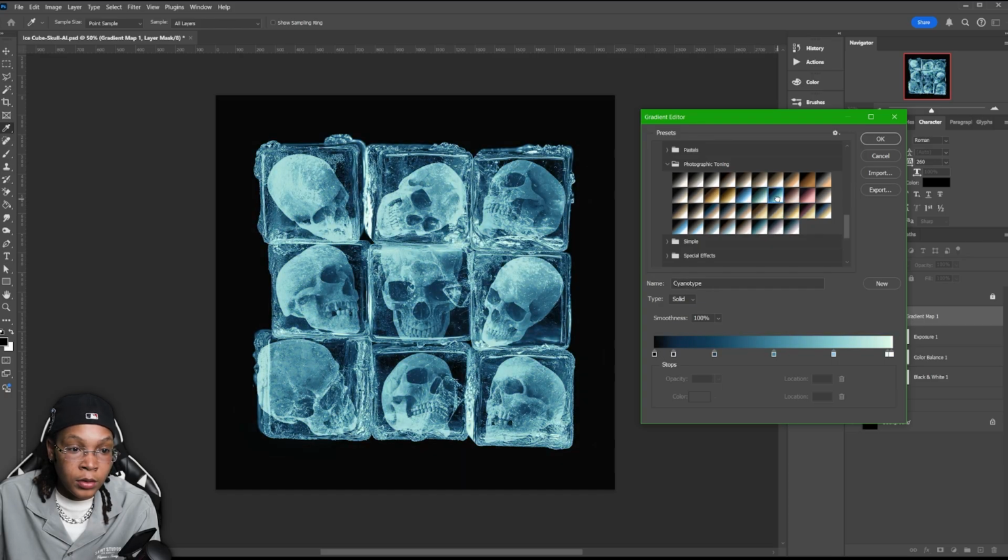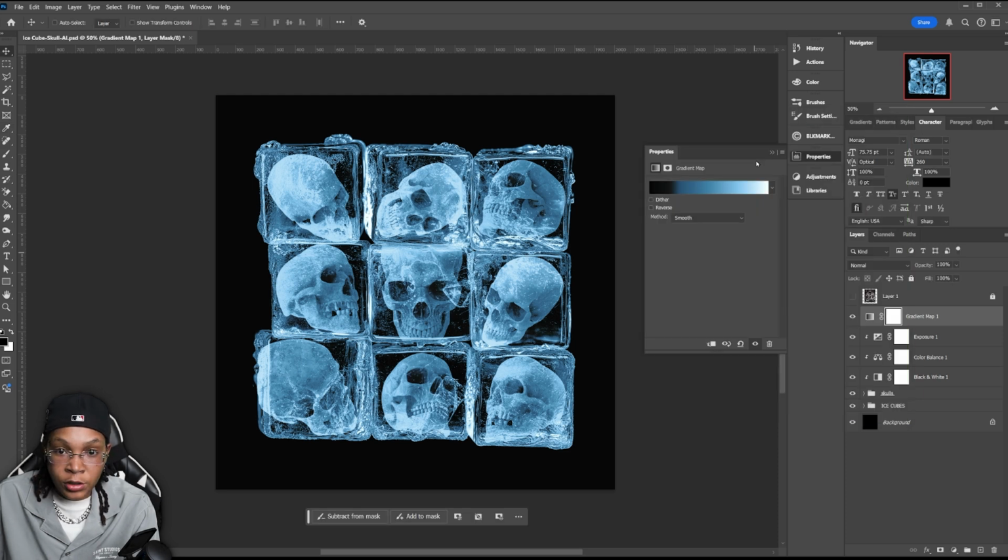That one looks cool. This one looks cool, but I just don't like the green that it has in it. So we're gonna go with this one. We can adjust the stops a little bit here. Push these stops up so it's a little bit less gray. Since it's over everything, we can go ahead and put dither. Go ahead and save that.